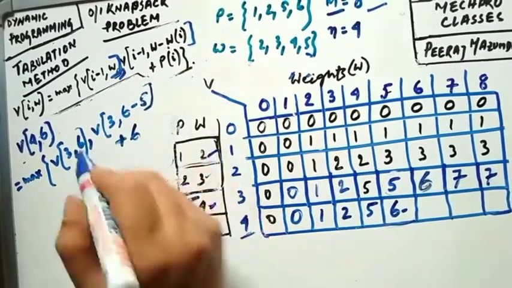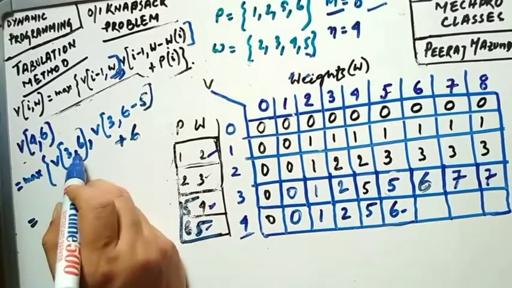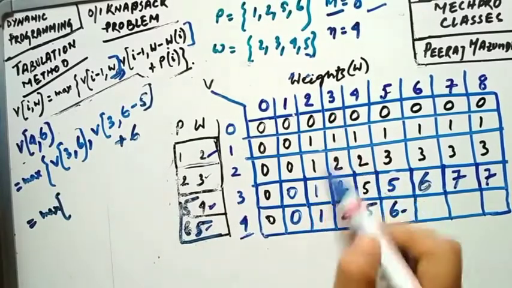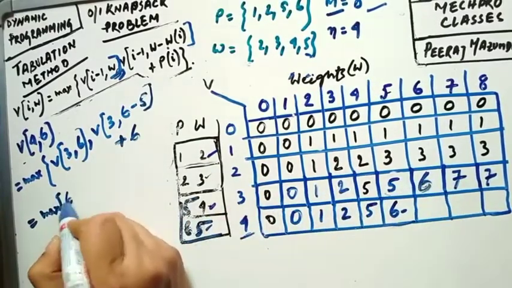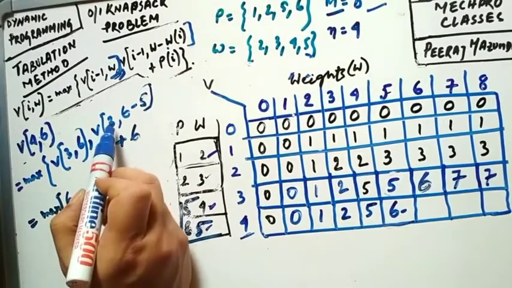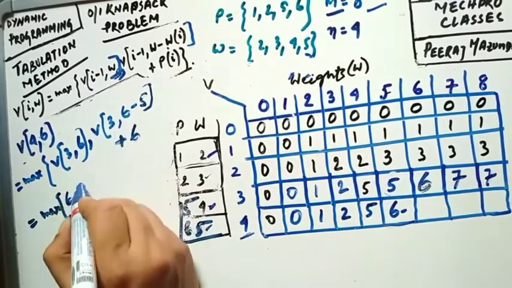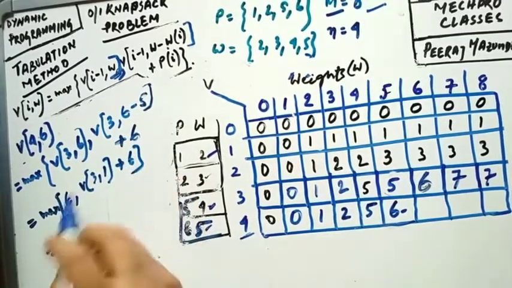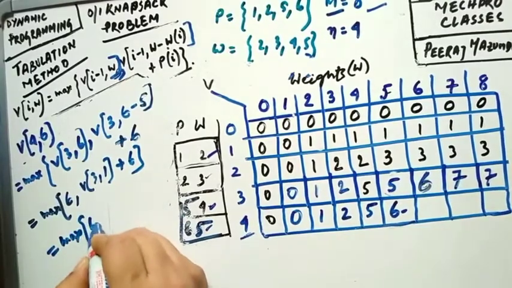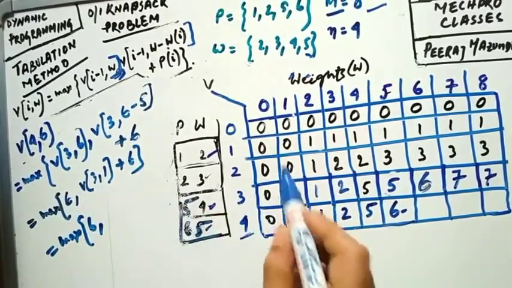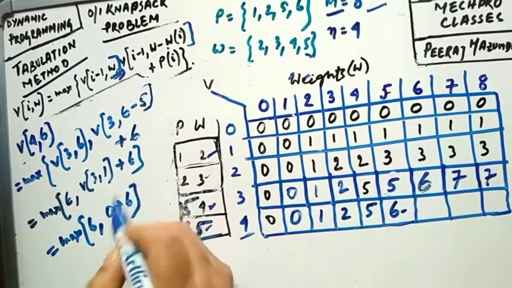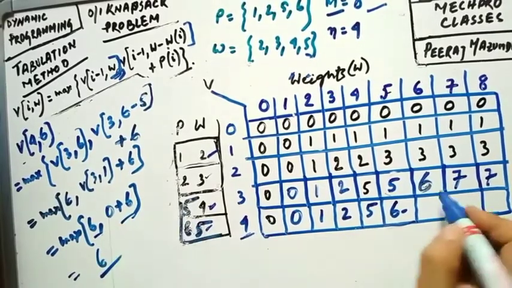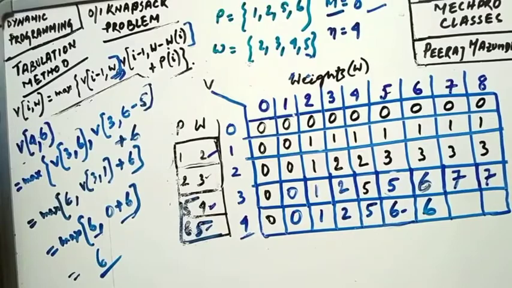Okay, now what will the value of v 3 comma 6? 3 comma 6, that is 6, comma you can write v of 3 comma 6 minus 5, it is 1, so you can write 3 comma 1 plus 6, that is the actual formula. So maximum of 6 comma v of 3 1, that is 0 plus 6 as well. Okay, so look, it is coming 6 and 6 as well, so maximum will be 6, so I can write 6 over here. Now next come to this cell.